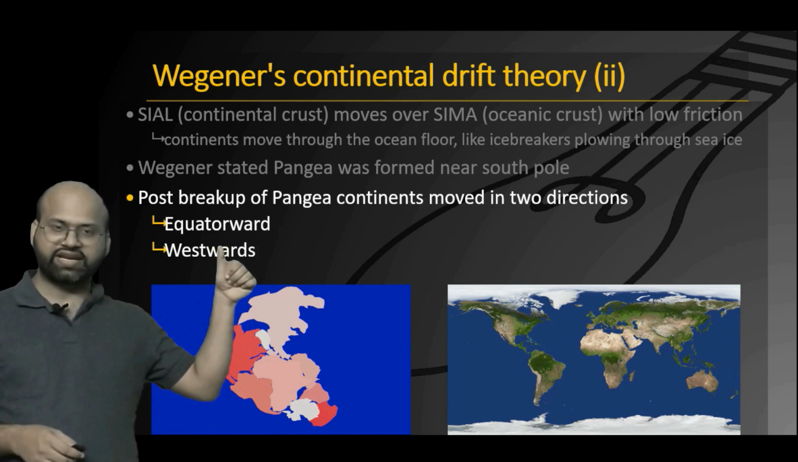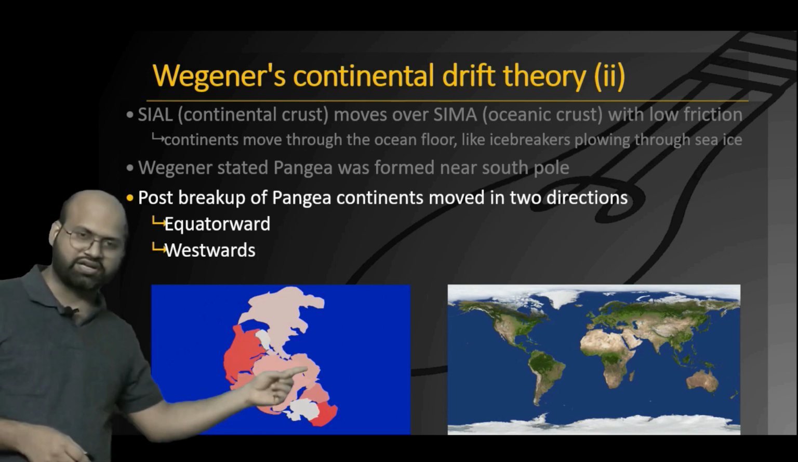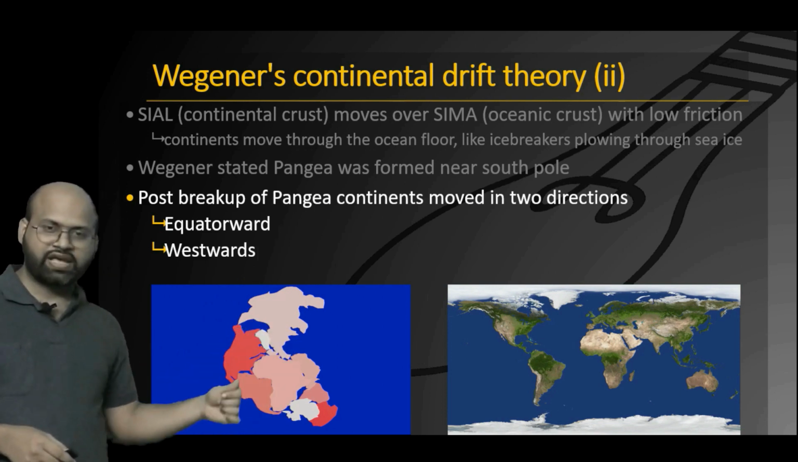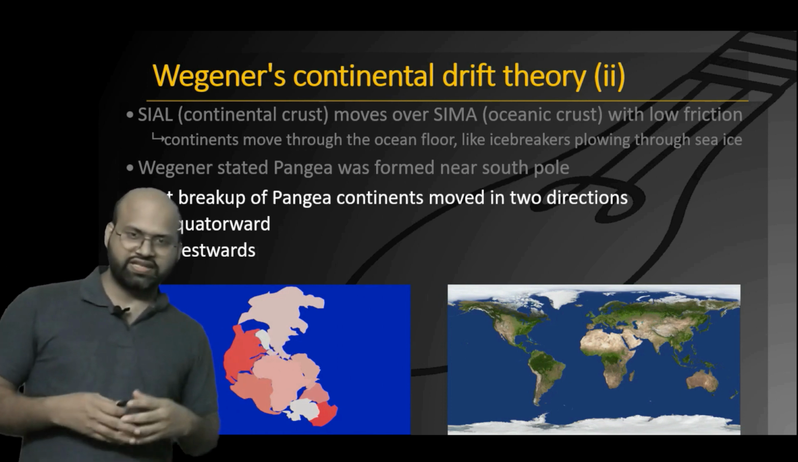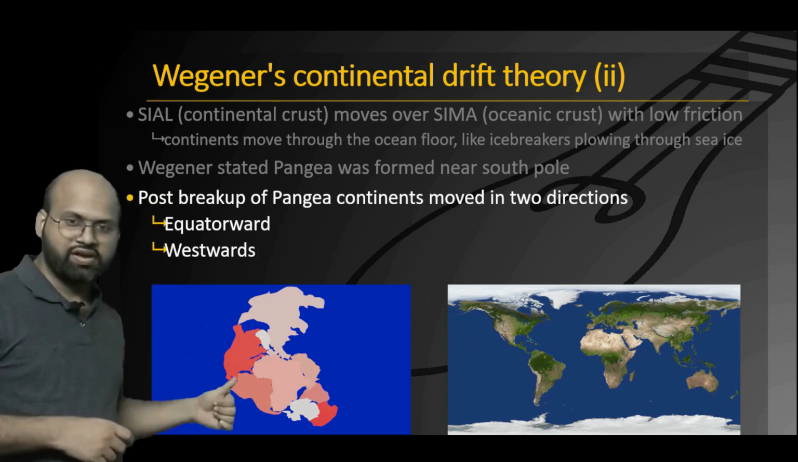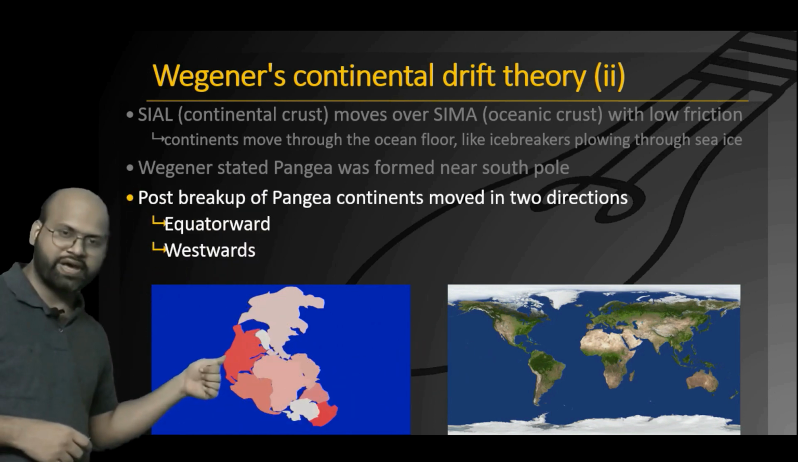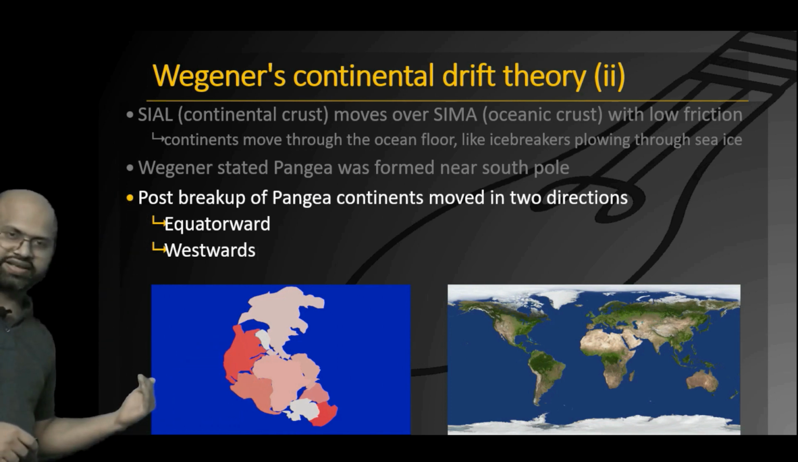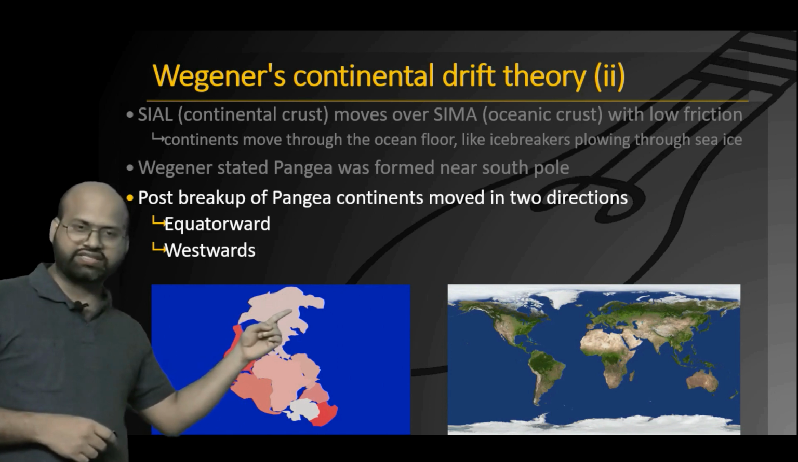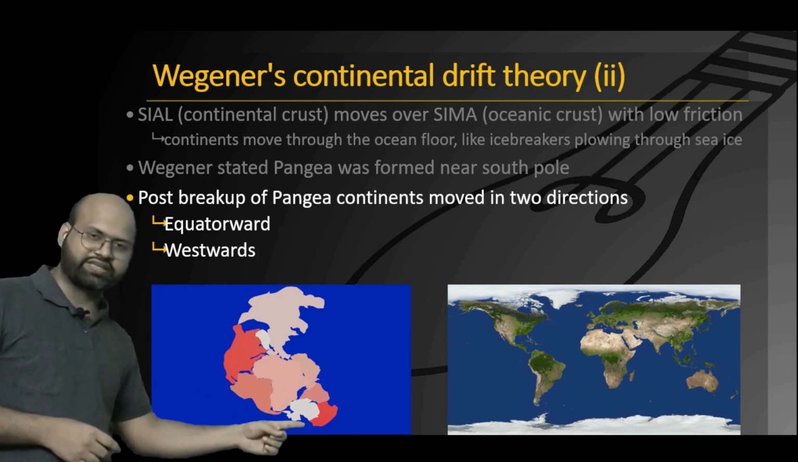The first direction is towards the equator: the northern part of Pangea moving towards the equator, as well as the southern parts of the continents moving towards the equator. Secondly, some continents moved in the westward direction. This was from his observation of his Pangea map and the current map of the world. He saw that the American continents, North America and South America, have moved towards the western direction, while all other parts like Laurasia, which is now Europe and Asia, that is Eurasia, have moved towards the equator. Similarly, all these landmasses have moved slightly towards the equator except for Antarctica.